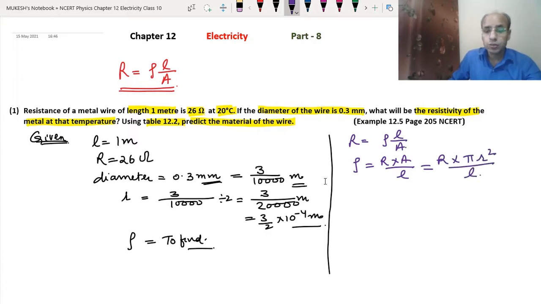So rho equals R, and R is given as 26 ohm. We will place the value of R as 26. Pi we can use here as 3.14, into R square, that is 3 by 2.